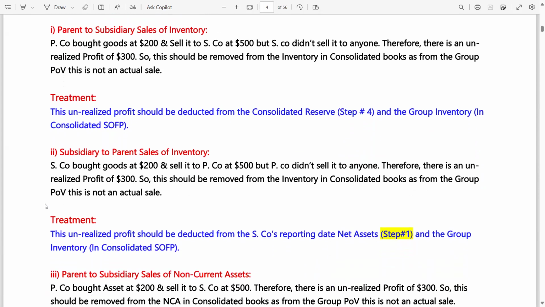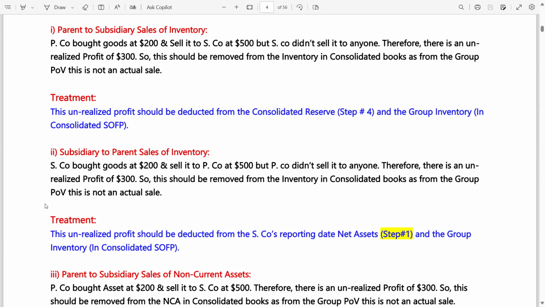Now, transaction number 2, subsidiary to parent sales of inventory. In this case, subsidiary company is selling inventory to parent company, to P company. S company bought goods at 200 and sold them to P company at 500, but P company did not sell them to anyone. Therefore, there is an unrealized profit of 300. I took the example from transaction number 1 and just shifted it. So this should be removed from the inventory in the consolidated books.